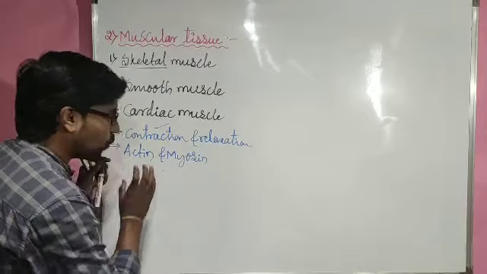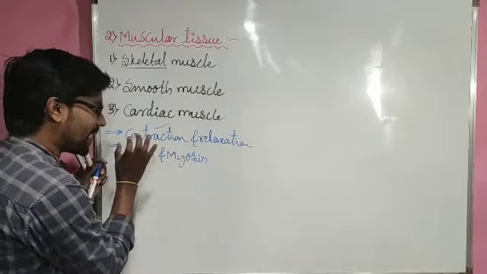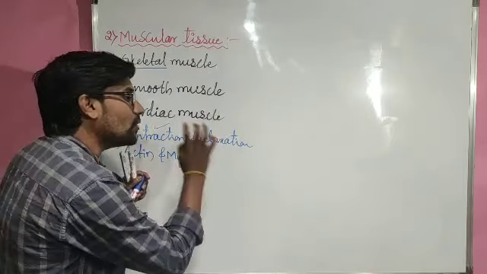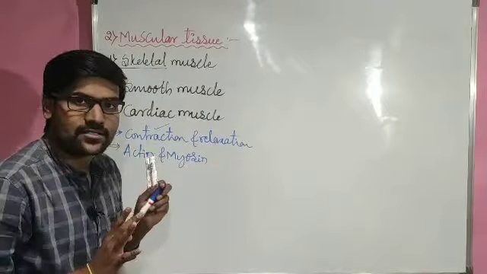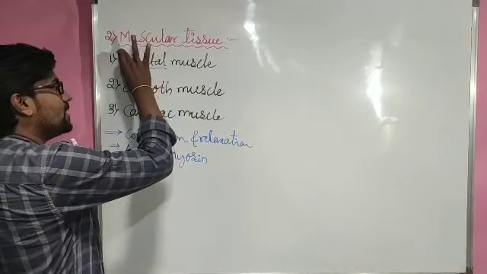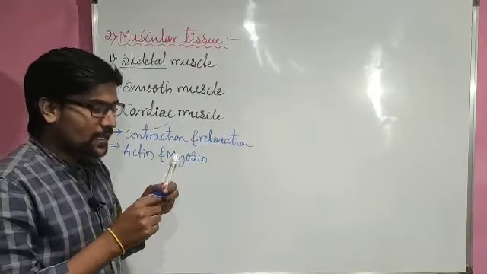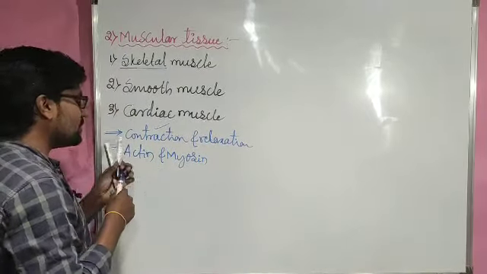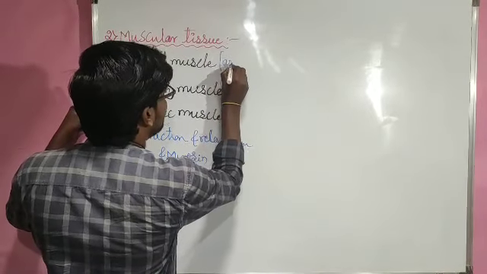So these two proteins present in the muscle fibers help in the contraction and also relaxation. So that finally leads to the movement of muscles, and we can easily observe this kind of movement in skeletal muscles, strong muscles. The name itself suggests skeletal muscles means these muscles are present around bones.